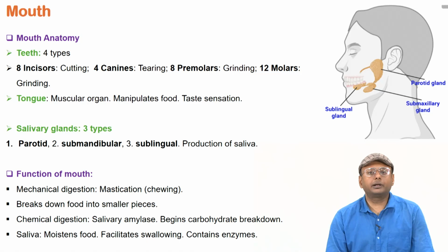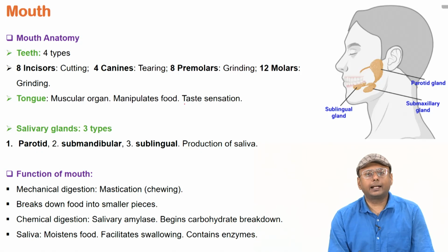Then, what are the different parts of the digestive system? Very important is the mouth. The mouth contains teeth and salivary glands. What different types of teeth are present? Mostly 4 types of teeth. We have 8 frontal or incisor teeth that play an important role in cutting food.